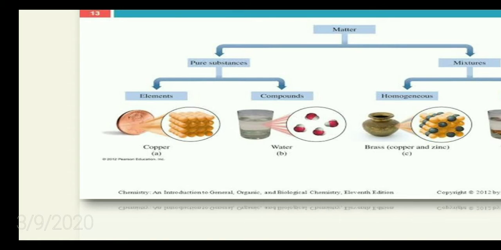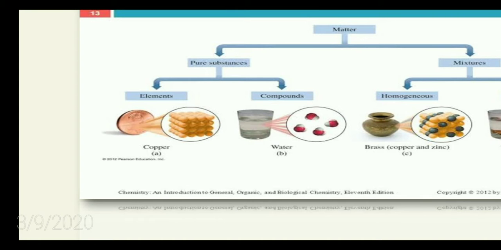And another classification for pure substance is compound. An example is water. So what is a compound? It is a molecule, that is, atoms combine together and form a larger particle than the atom, that is a molecule. So here in water, your hydrogen atom and oxygen atom combine together and form a water molecule. If you take a glass of water, you can see only the water molecule. So it is a pure substance.